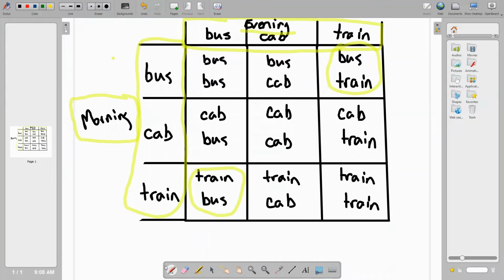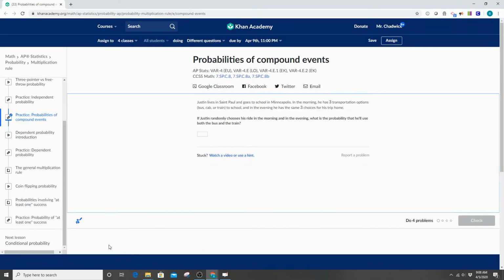Let me go ahead and change this over. Now, how many total outcomes are on this board? Where we have 1, 2, 3, 4, 5, 6, 7, 8, 9. So it should be a 2 out of 9 chance that he'll take the bus and the train. 2/9. Let's take a look here. All right, we got it. Great job.